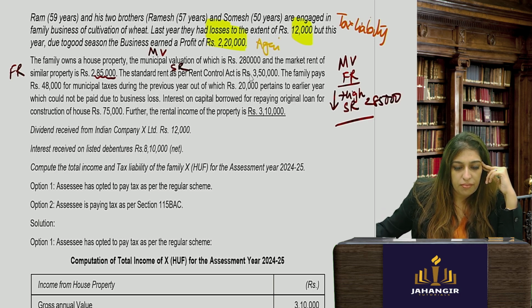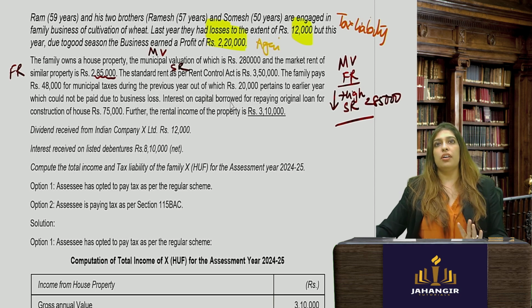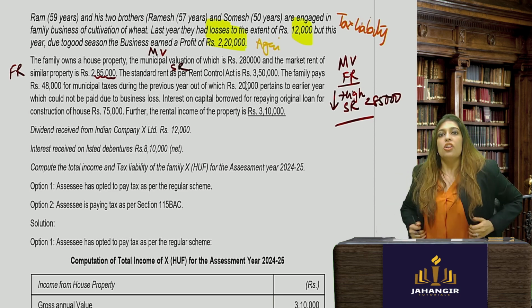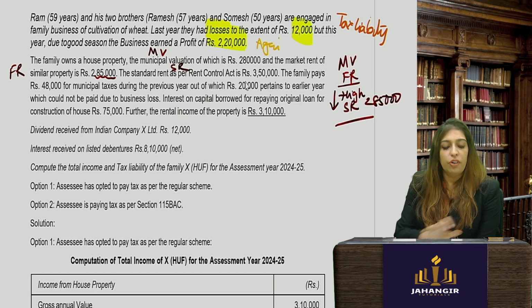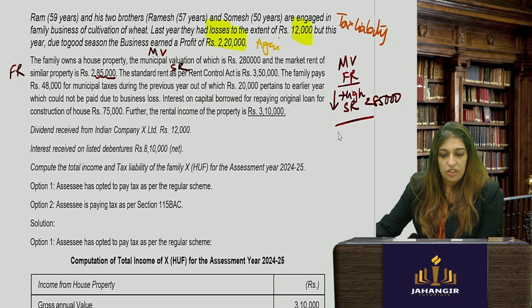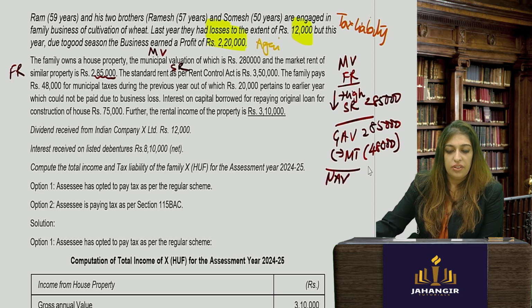Now the family pays 48,000 for municipal taxes during the previous year, out of which 20,000 pertains to the earlier year. So when you're taking municipal taxes, it has to be paid. Doesn't matter for which year. Municipal taxes paid during the year. So last year, because you don't get a deduction if no payment is done, hence you will take the full 48,000 into consideration. Okay, so you get GAV as 2,85,000 less municipal taxes paid by the owner. Okay, net NAV. Okay, you will get over here.